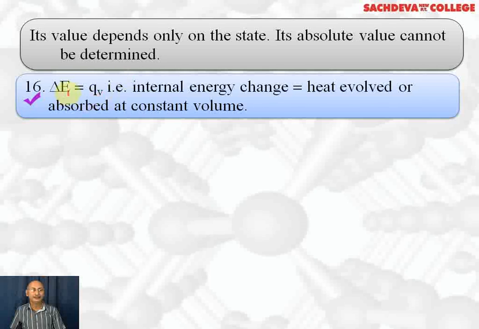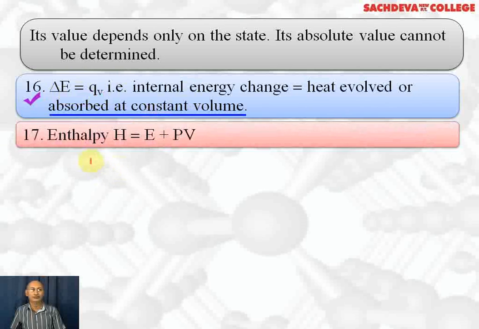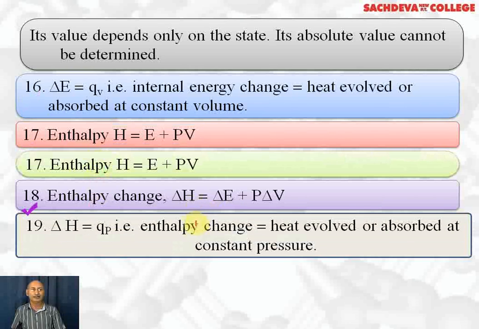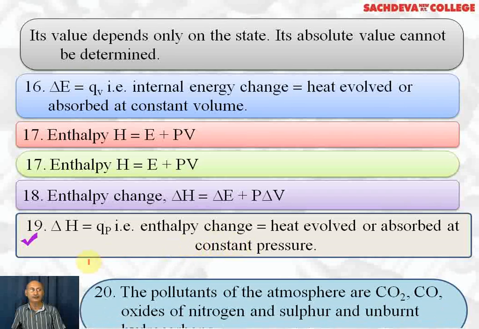Delta E, nowadays represented by delta U, is equal to Q at constant volume. That is, internal energy change is equal to heat evolved or absorbed at constant volume. Enthalpy H is equal to E plus PV. Enthalpy change delta H is equal to delta E plus P delta V. Delta H is equal to Q at constant pressure, that is, enthalpy change is equal to heat evolved or absorbed at constant pressure.